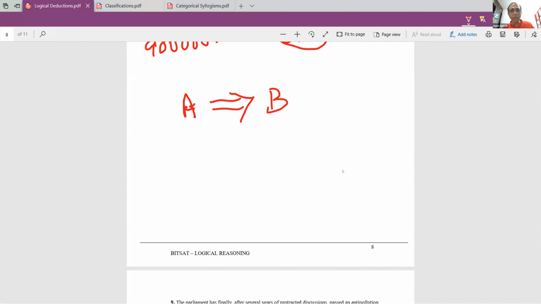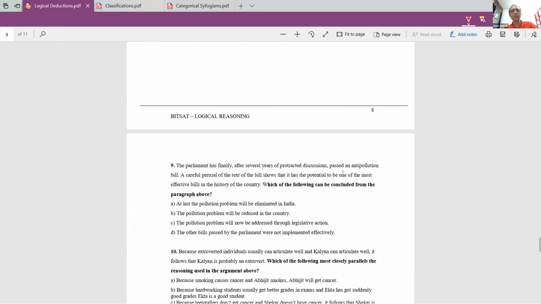B is true, and if B is not true, A is not true. Nothing else is possible. So these are the two things. The second one is the contrapositive. If you have an implication statement of the type A implies B, then if A is true, B is true. And the other conclusion that you can draw is if B is not true, then A is not true. Nothing else is possible. All right, so let's get on with today's question.